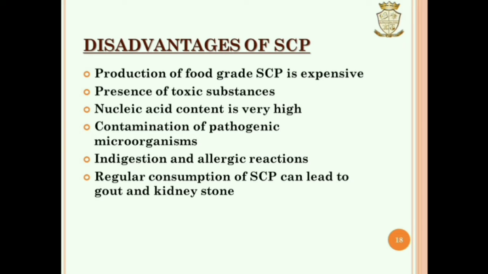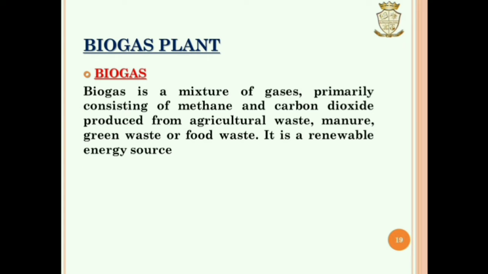SCP causes indigestion and allergic reactions. Regular consumption of SCP can lead to gout and kidney stone. Now let's move on to the next topic, biogas plant.